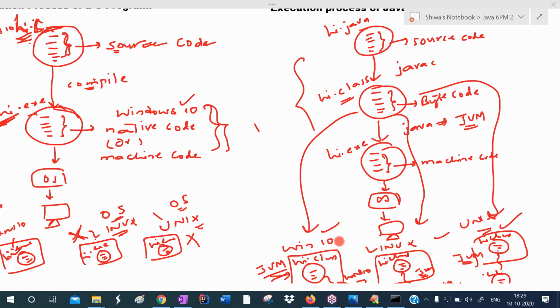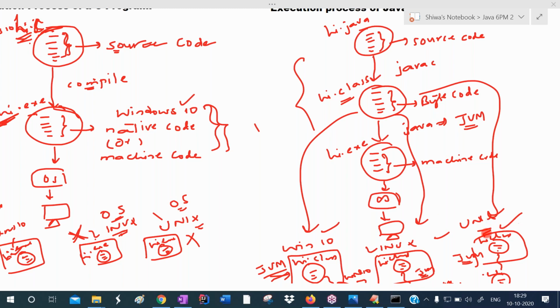So we can run. For example, here this is another operating system, Linux. This application was developed in the Windows 10 operating system. Now I want to run this Java application on a different operating system. Now also the same steps we follow. Take this bytecode file, place it here. The operating system is not responsible to run this bytecode file. JVM is responsible. So JVM translates this bytecode to the machine code according to Linux.